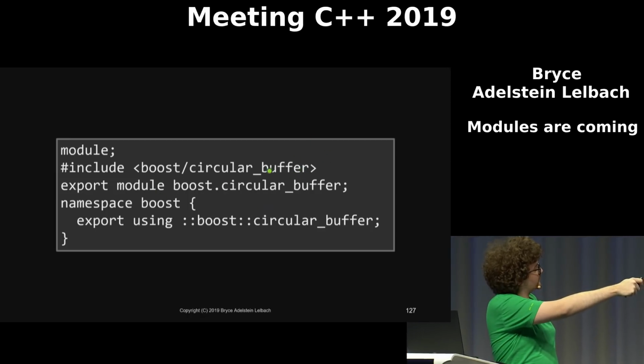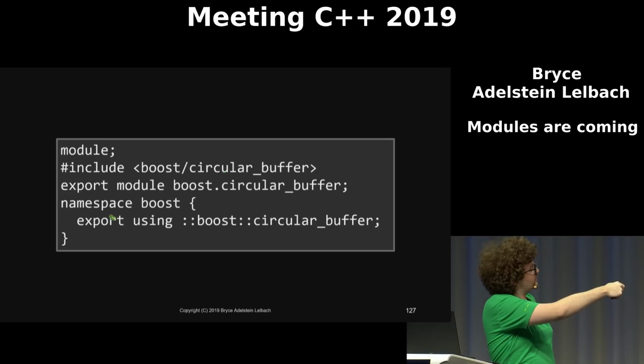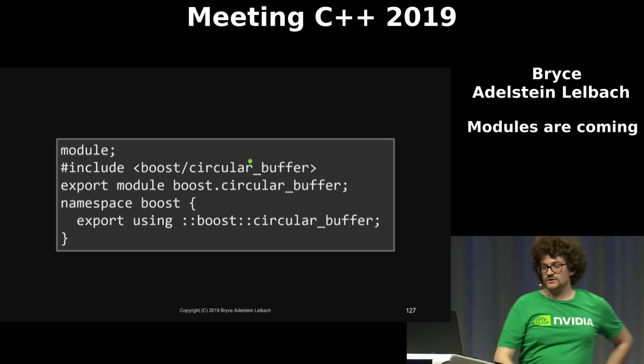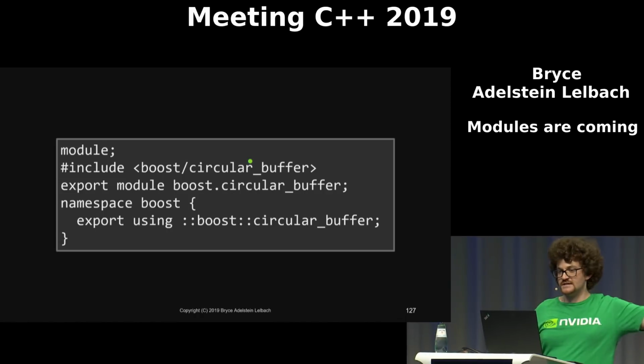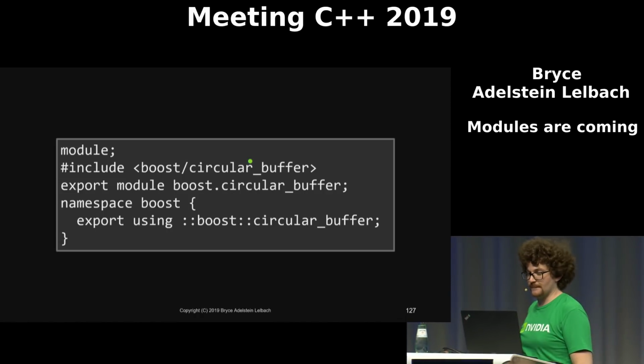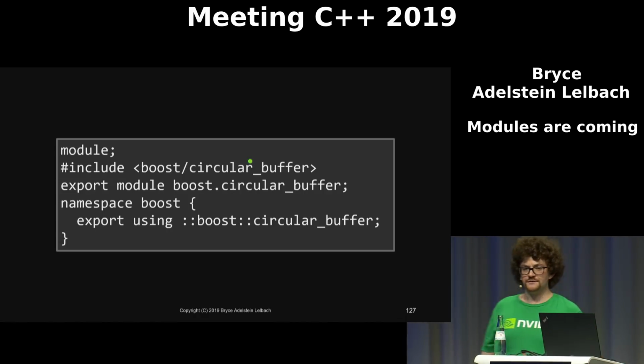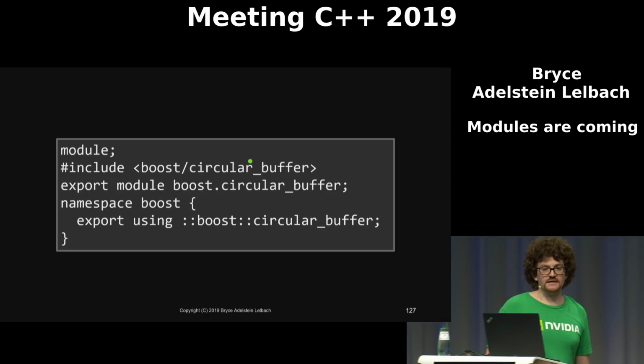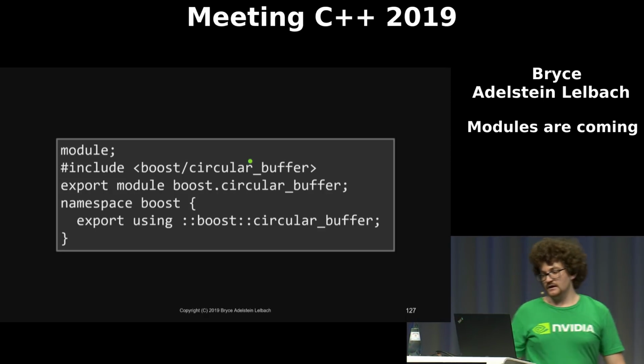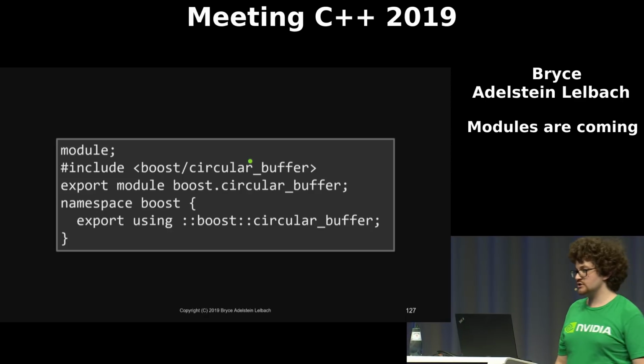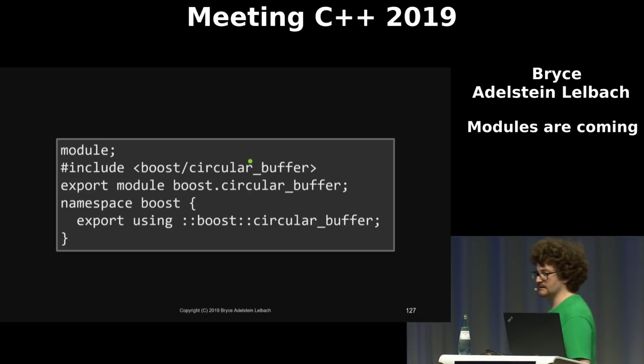Then you have your module declaration, and then you just use an export using statement to introduce the name and expose it from the module. This can also be useful if you don't want to change the name mangling of the thing that you're trying to wrap into a module.